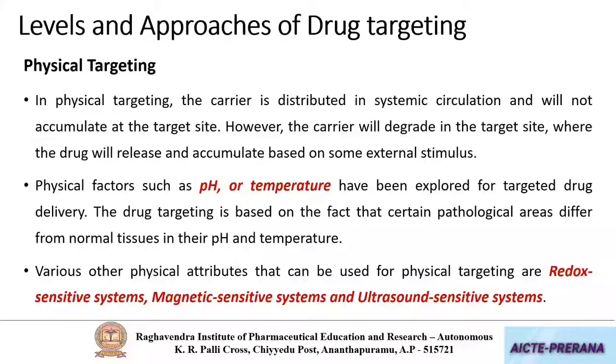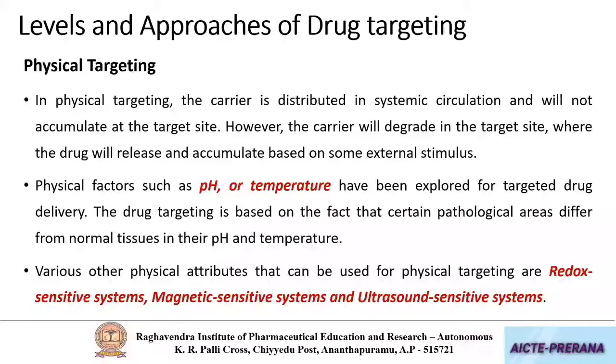As we have already said, tumor tissue has some peculiar characters. The pH of tumors will be slightly acidic. If our body pH is around 7.4, the pH of tumors will be around 5.5. Due to this acidic environment, these drug-loaded carriers will release drug only at that acidic pH.